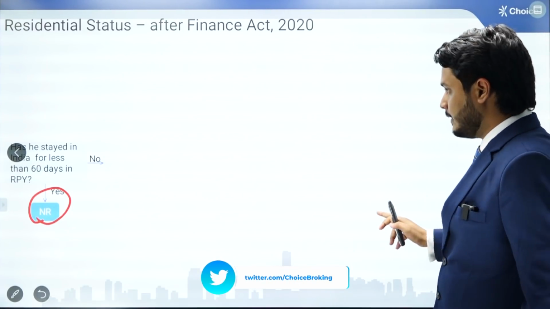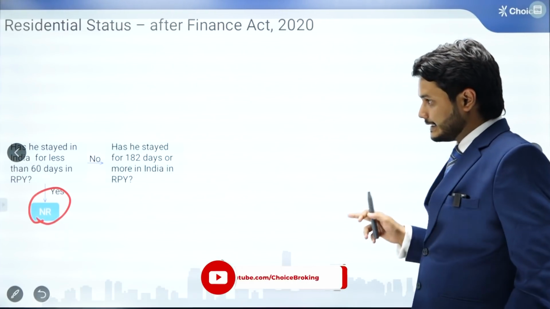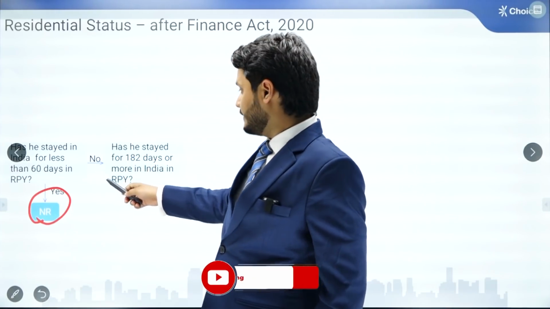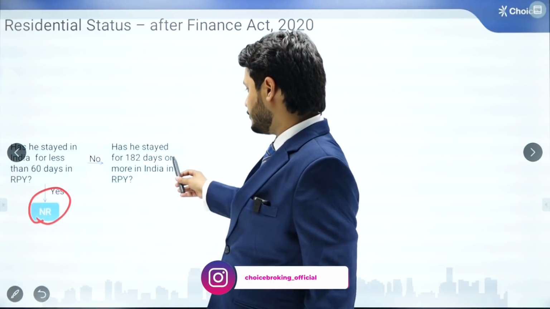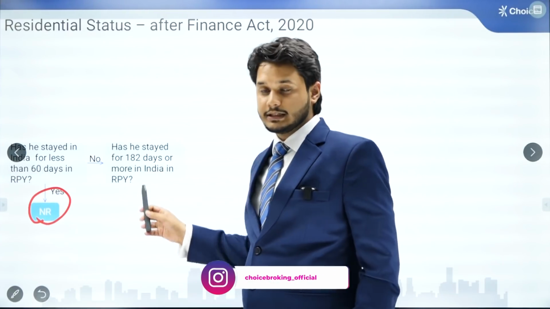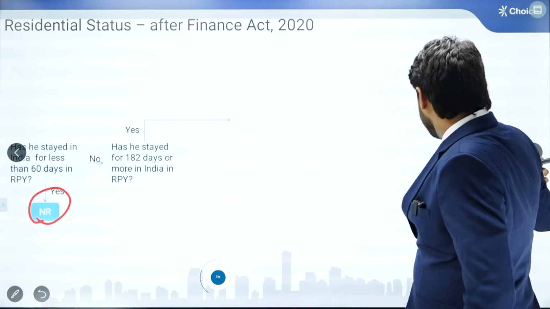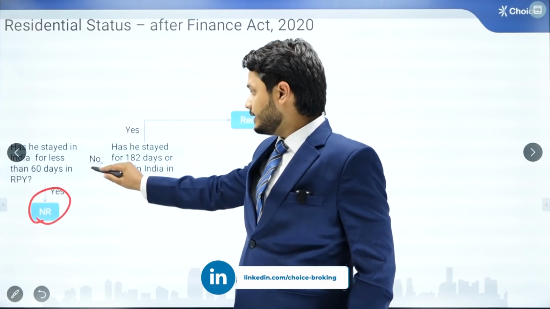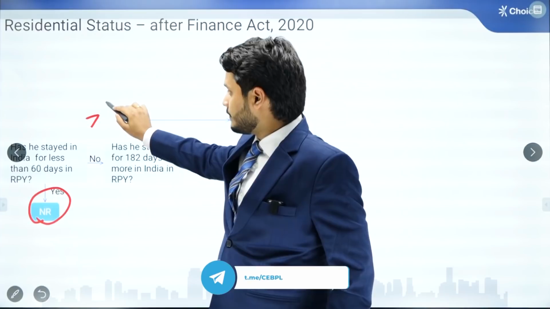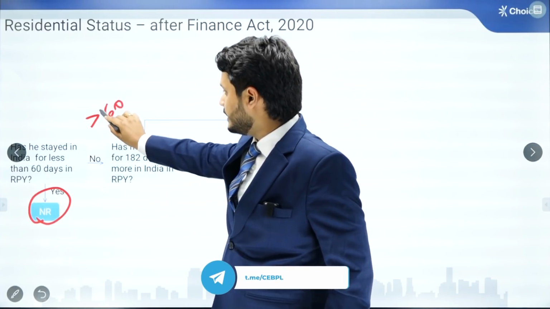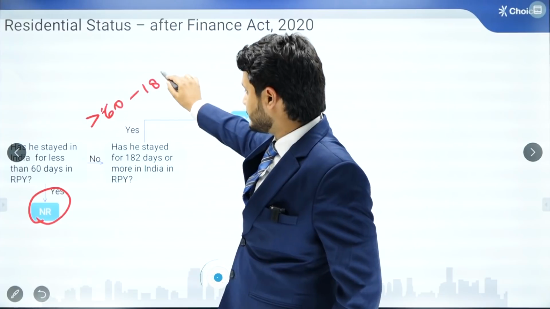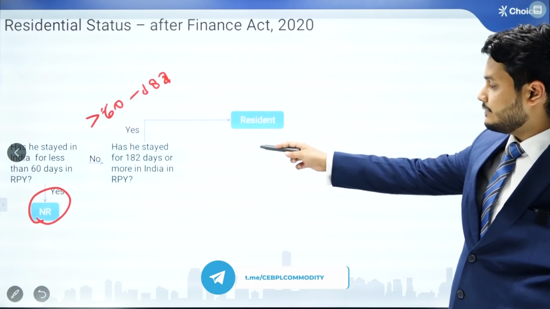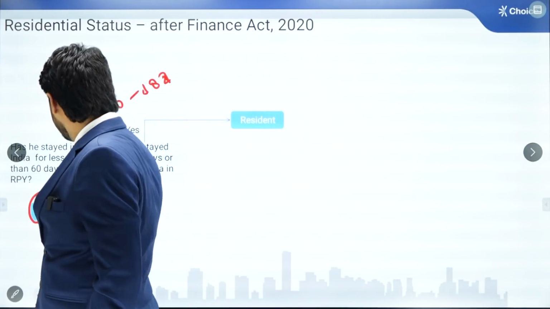Anybody who has stayed for less than 60 days in India in the previous year, the same year for which the income tax return is being filed, will be considered a non-resident. If he has not stayed less than 60 days, that means he has stayed 60 days or more, then we need to evaluate the second condition, whether he has stayed in India for 182 days or more in the relevant previous year. If the answer is yes, then he will be considered a resident. So anybody who stayed 60 days or more but less than 182 days, or 181 days, meets this condition and will be considered resident in India.